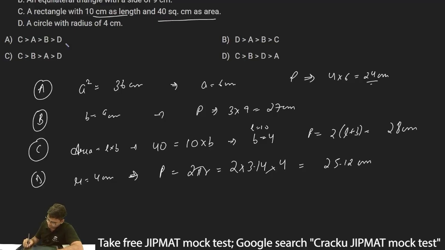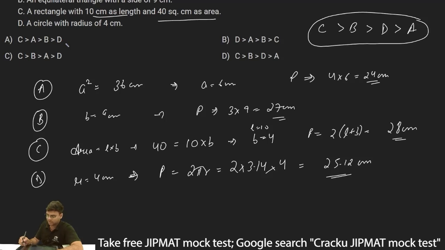So my A is 24, B is 27, C is 28, and D is 25. These are my perimeters. So if I have to arrange them, my largest value will be C, then my second largest is B, then my third largest is D, and the smallest is A. So my correct order will be C greater than B, greater than D, greater than A, and therefore option D, which is C, B, D, A, is the correct answer.